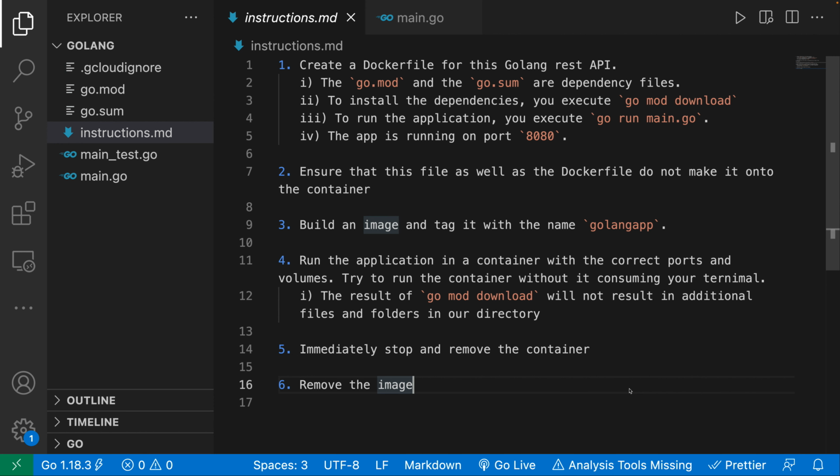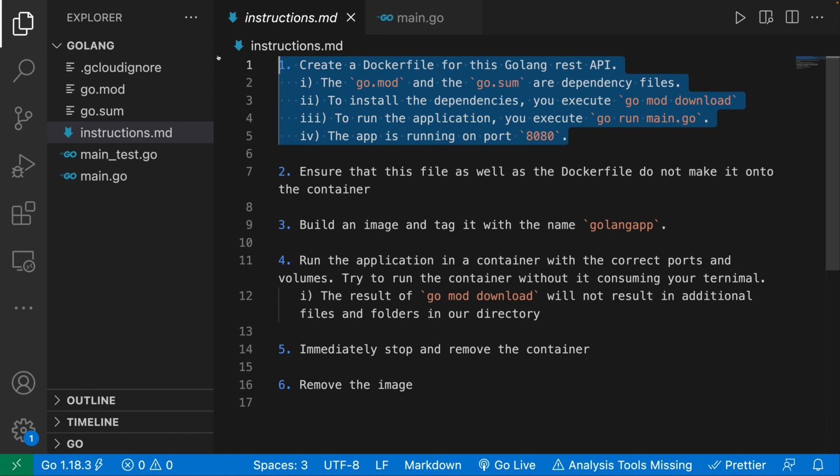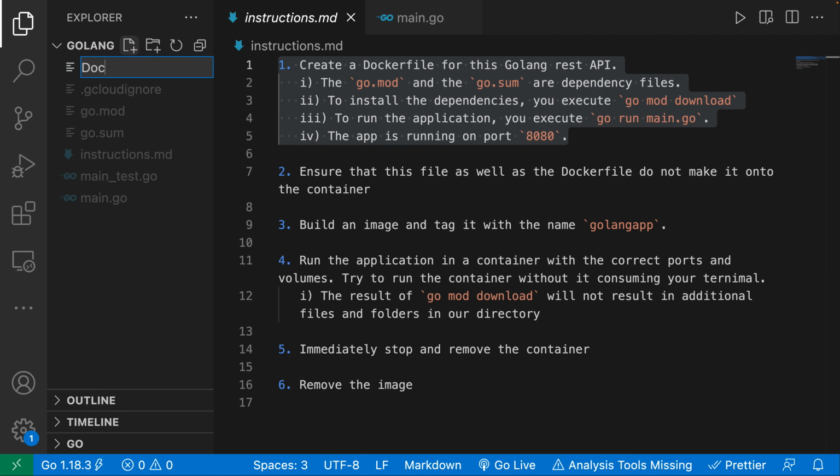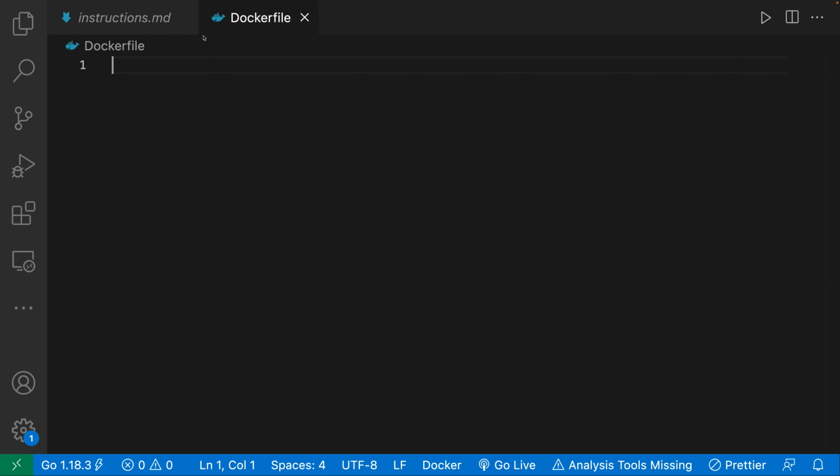Hopefully you guys gave that a go. I'm going to go ahead and give you the solution in this video. So let's start off with step 1. Create a Docker file for this Golang REST API. So the first step is to create a Docker file. There we go, all created.